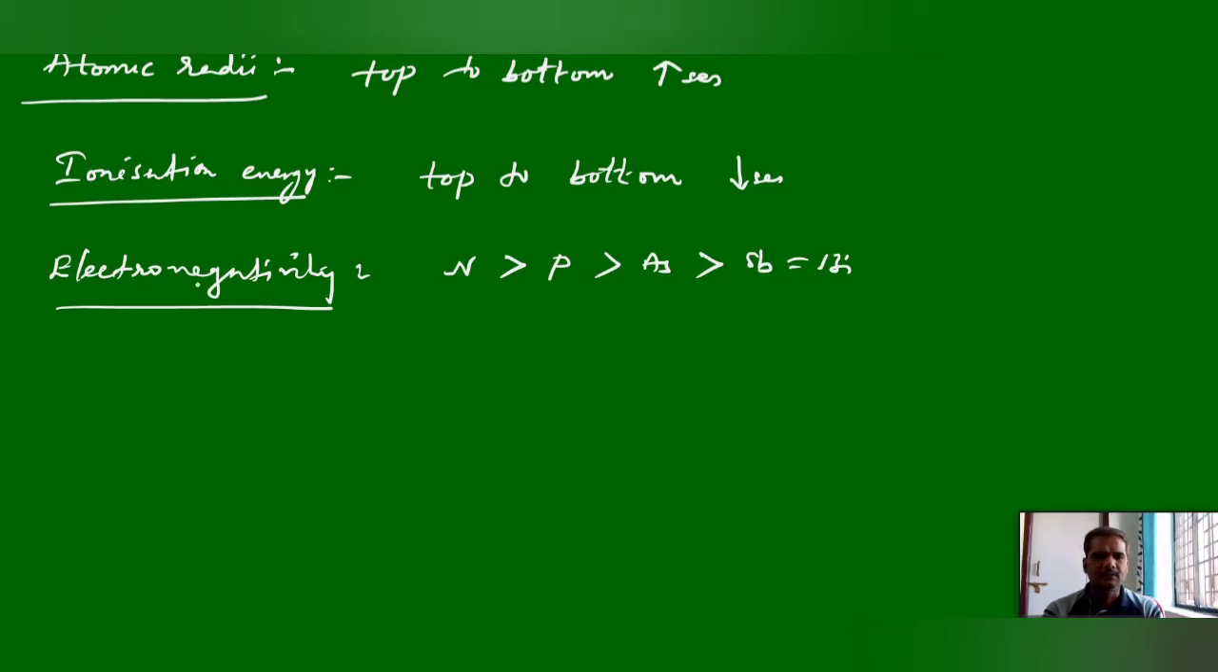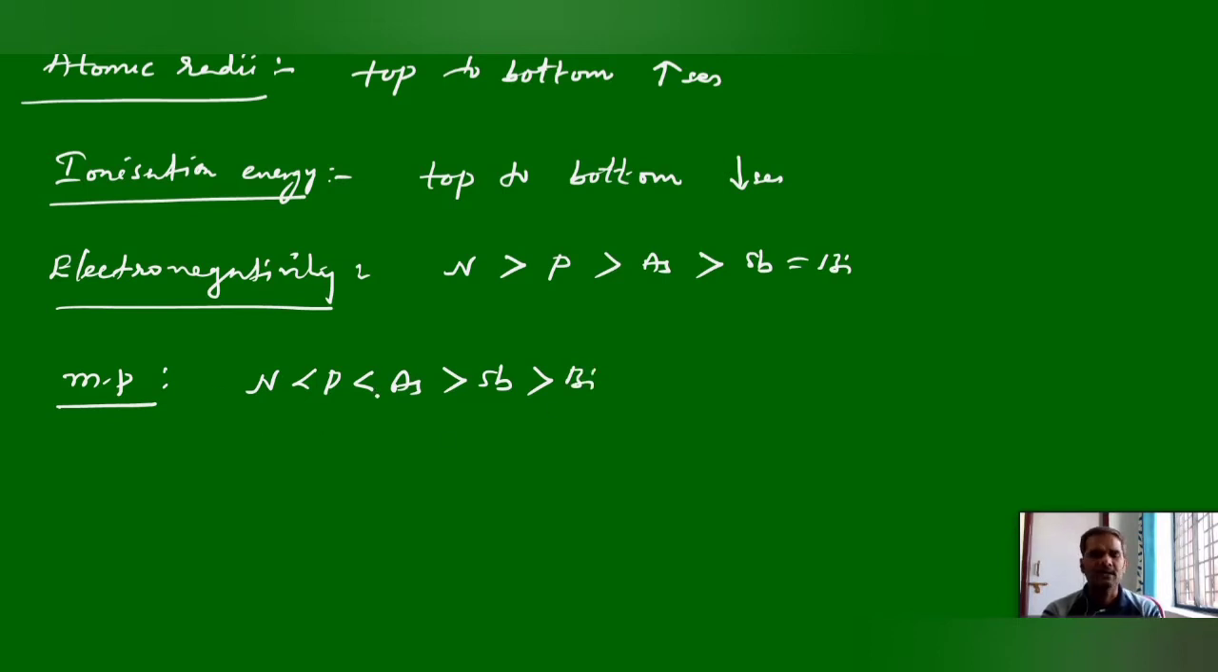So here in these periodic trends, atomic radii, ionization energy and electronegativity, we can observe some regular behavior. But some other properties like melting and boiling points cannot show regular behavior. Some irregular order we can observe here. If you see the melting point of these elements, it initially increases from nitrogen to phosphorus and phosphorus to arsenic. But from arsenic to antimony and bismuth, the melting point decreases.